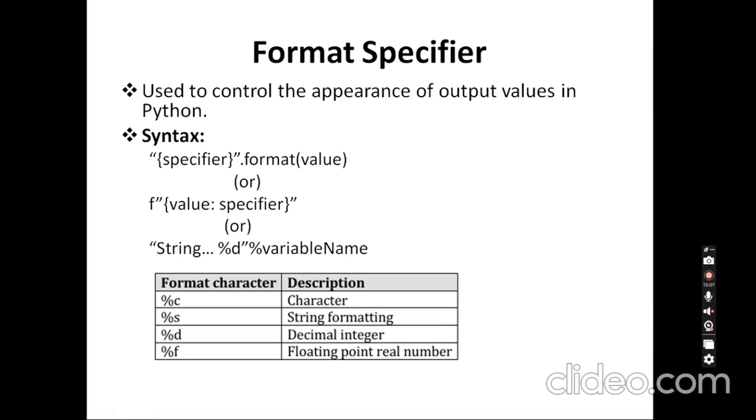Here are some of the format characters: %C is used for character, %S is used for string formatting, %D is used for decimal integer, and %F is used for floating point real numbers.